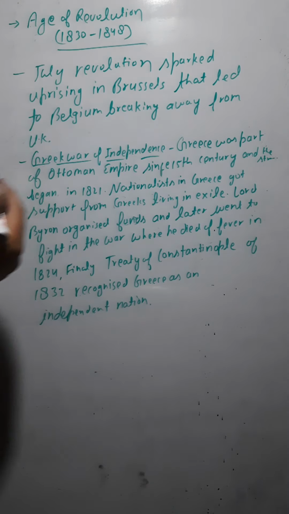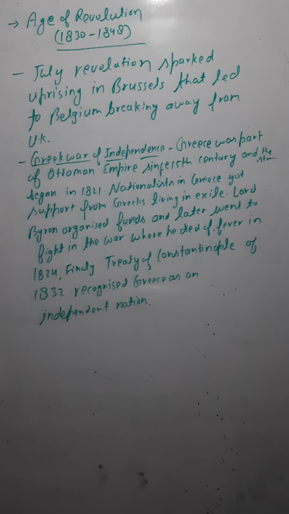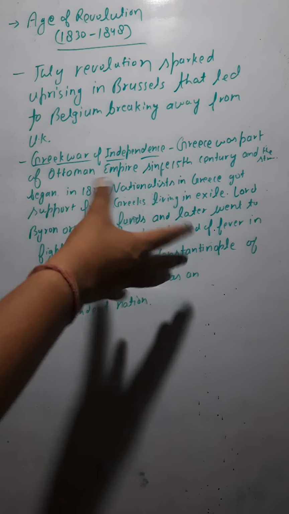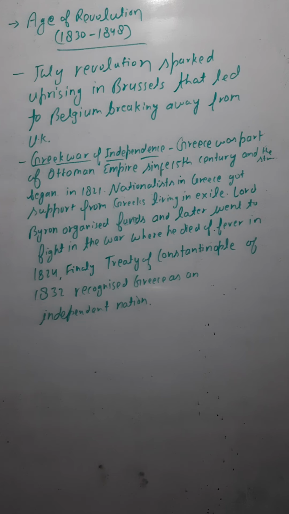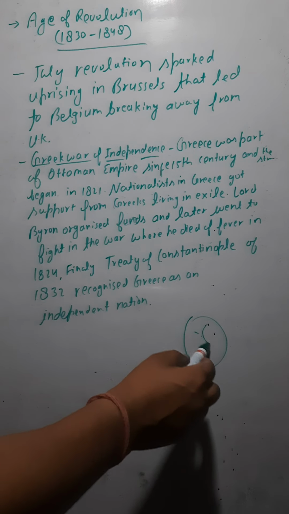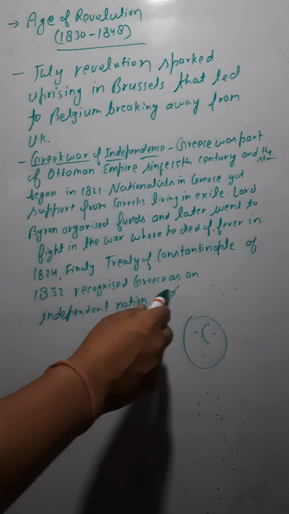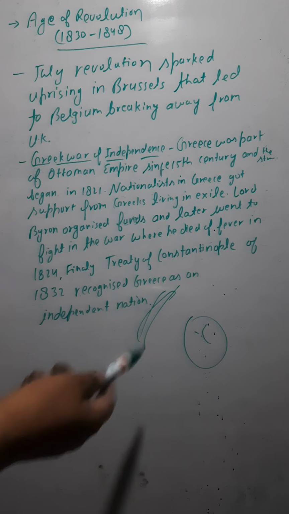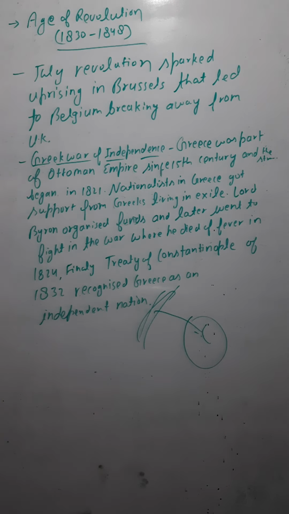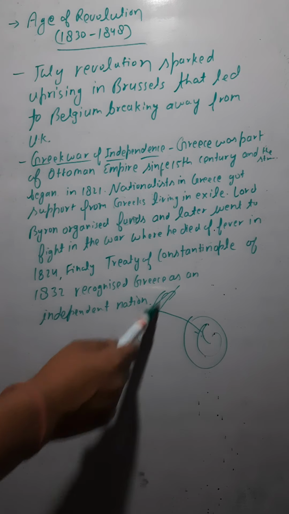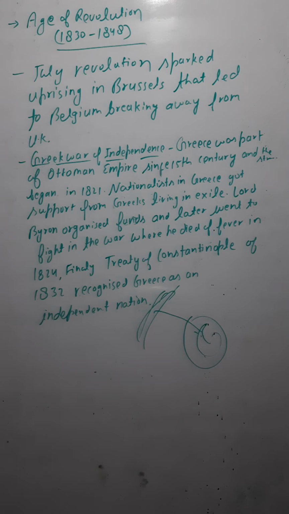The nationalists in Greece got support from the Greeks who were living in exile, out of the country.